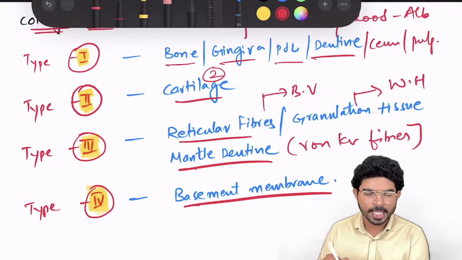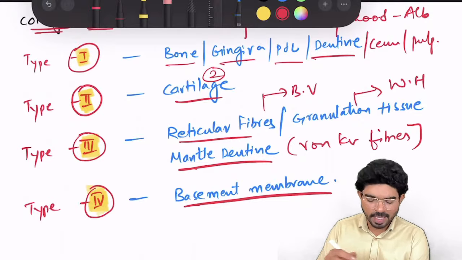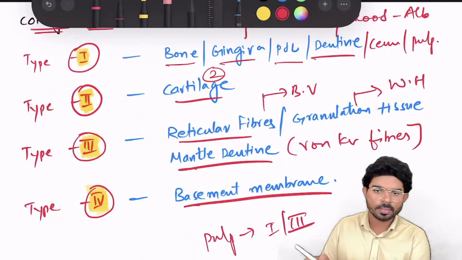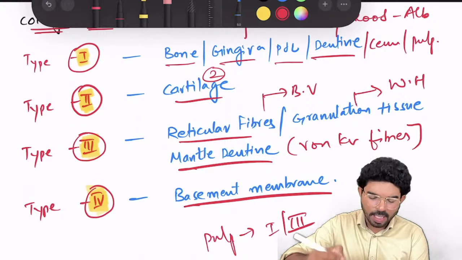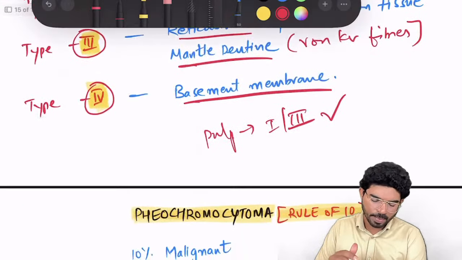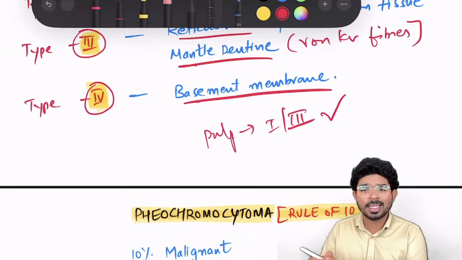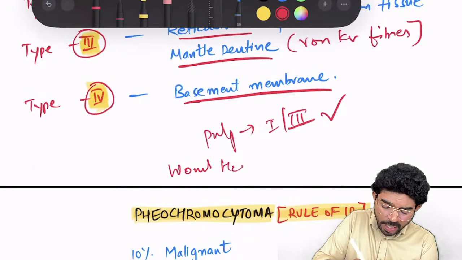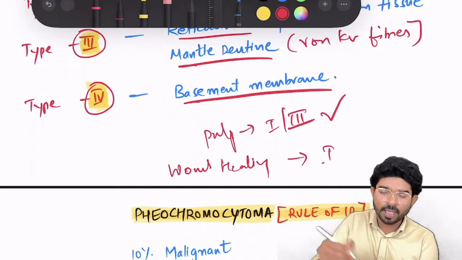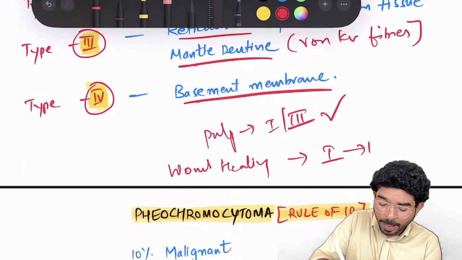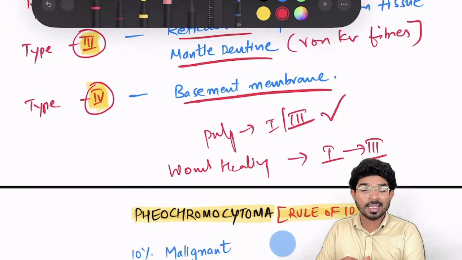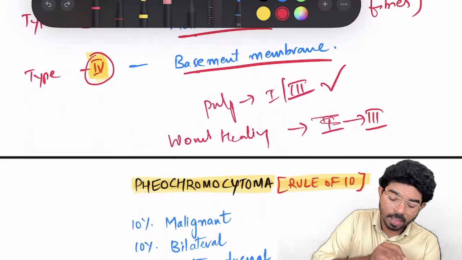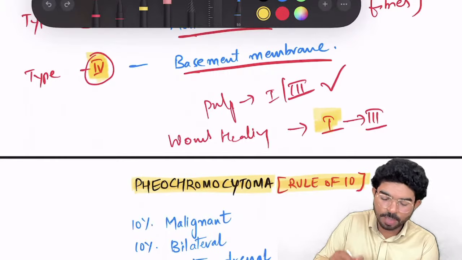Type 4 is seen in the basement membrane or basal lamina. Very frequently asked question: type of collagen seen in the pulp is type 1 and type 3. So the type 1, type 3 combination is seen in dental pulp. Similarly, they'll ask what type of collagen is seen in wound healing. In wound healing, initially it is type 1. Later type 1 will get replaced by type 3. So if they're asking initial phase of wound healing, your answer should be type 1.